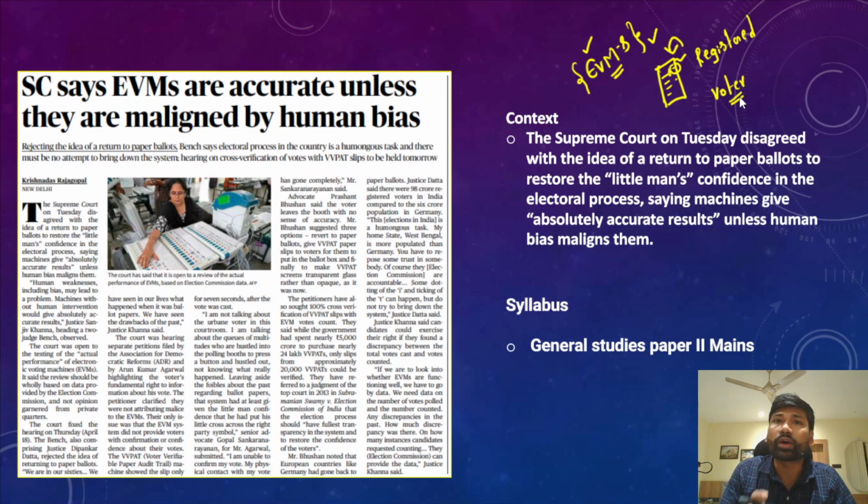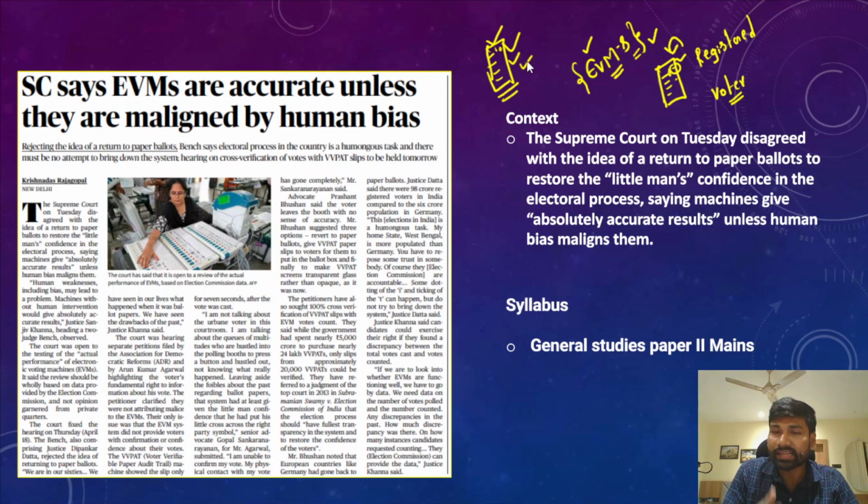Since the voter doesn't have any information on whether the vote was cast to the desired person, the Association for Democratic Reforms has been demanding that we must return to the ballot paper. On the ballot paper also there is the name of the candidate, the political party and the symbol, and you just mark the candidate you want to vote for and submit the form to the electoral officer. So that is the ballot paper. Since with EVMs you don't get the opportunity to know if your vote was cast to the right person, they are demanding a return to the ballot paper.